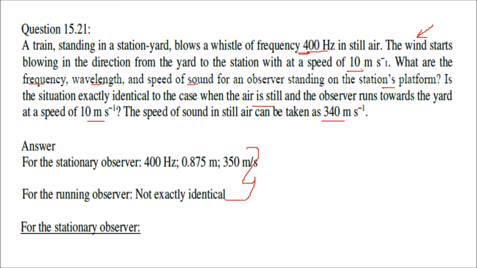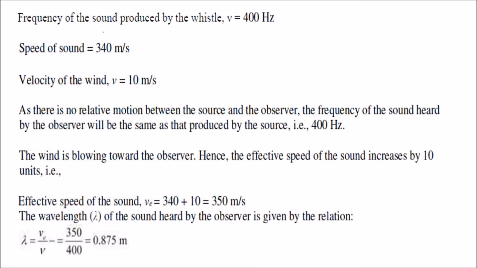You must remember these underlying values because we are going to use them directly. The frequency of sound produced by the whistle is given, the speed of sound is given, and the velocity of wind is given. Now, there is no relative motion between the source and the observer, so the frequency of sound heard by the observer will be exactly the same as that produced by the source. So it will be 400 Hertz only. One thing is clear: now there is a wind blowing towards the observer. The effective speed of sound will increase by 10 units because the wind is also there. We have to add it. So the effective speed v_e will be 340 plus 10, where 10 is the wind. So this becomes 350.